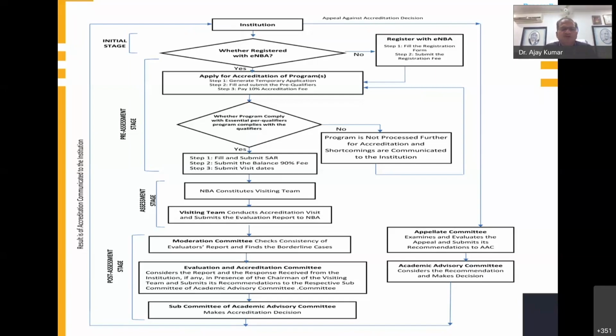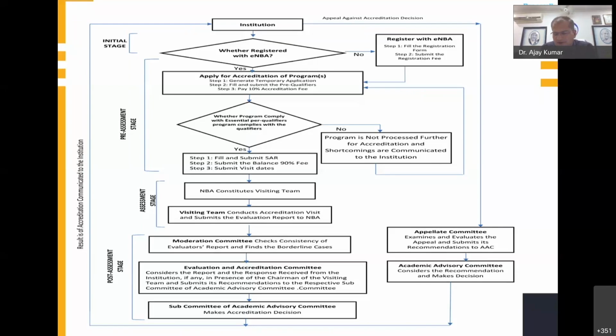The next one is the evaluation and accreditation committee. It considers the report and the response received from the institutions, if any, in the presence of the chairman of the visiting team, and submits the recommendation to the respective subcommittee of the academic advisory committee. So finally the report goes to the academic advisory committee. And the next part is the subcommittee of the academic advisory committee makes the accreditation decision.